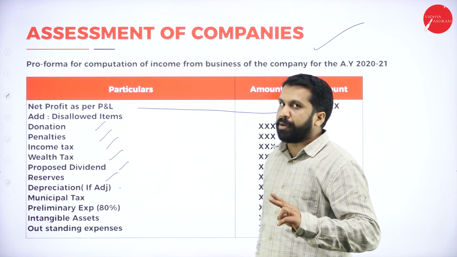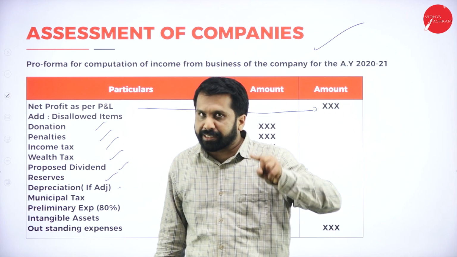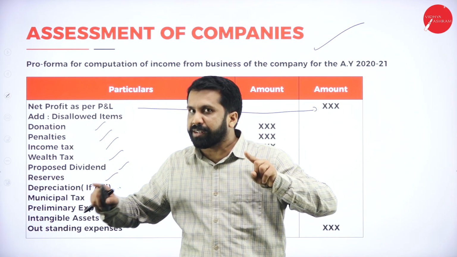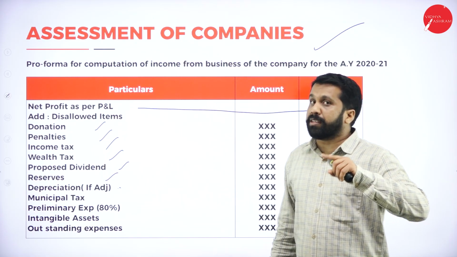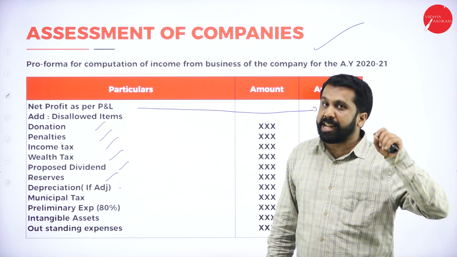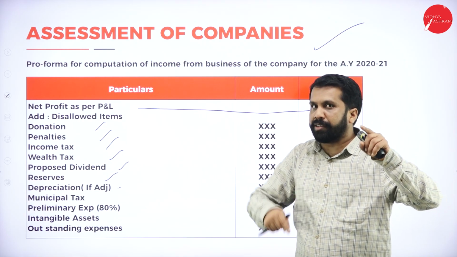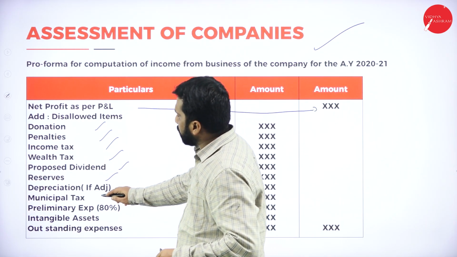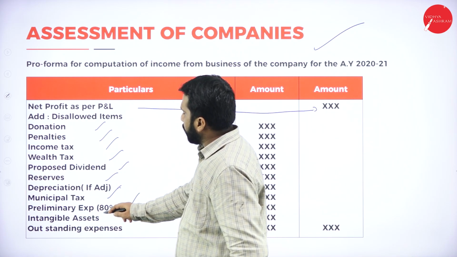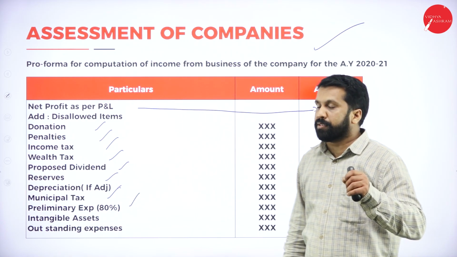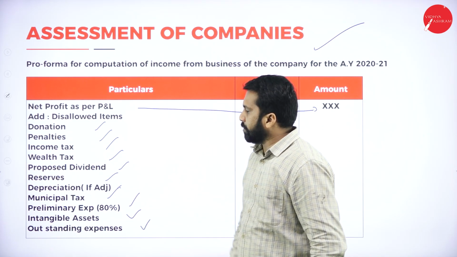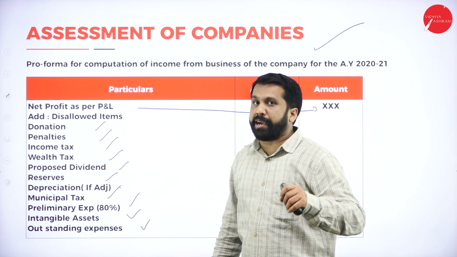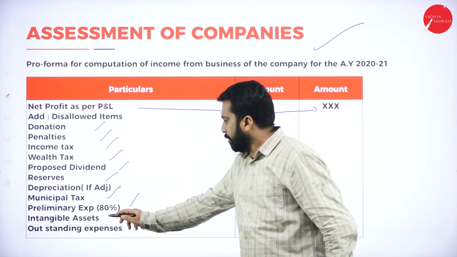If depreciation is given on both sides, in the table as well as the adjustment, then whatever is given in the table, add. Whatever is given in the adjustment, minus. Table means what? P&L account. Clear? Yes. Municipal tax, take. Preliminary, take. Preliminary, remember, up to 80%. Intangible asset, yes. Outstanding expense also, yes. Intangible asset, normally I would take 75%. Remember, this is 75%.